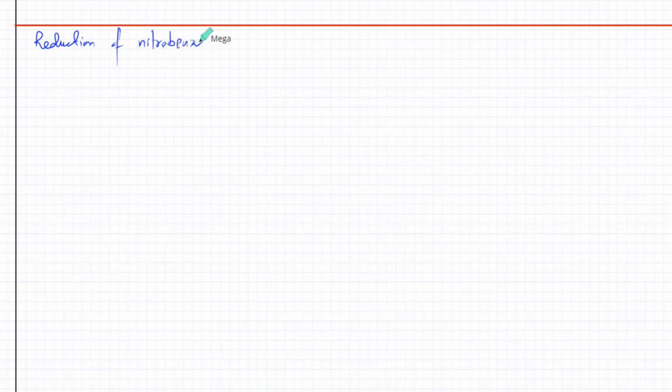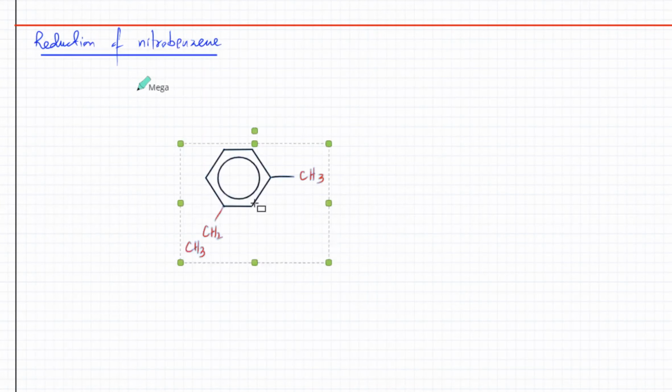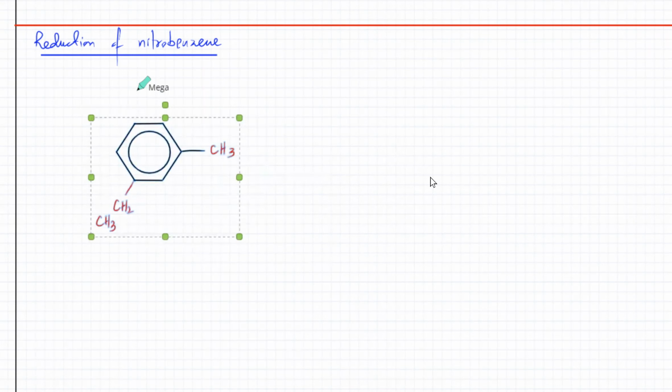So reduction of nitrobenzene. What's a nitrobenzene? It's basically a benzene with NO2 groups. Let's say it has one NO2 group.